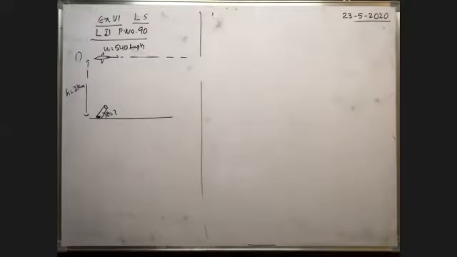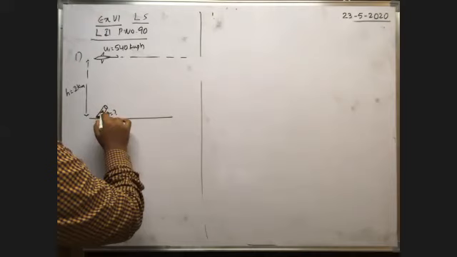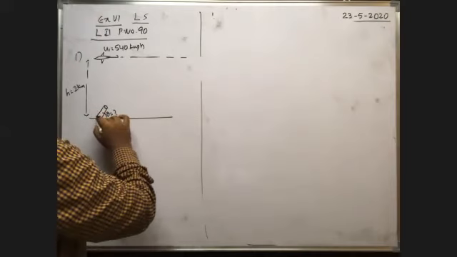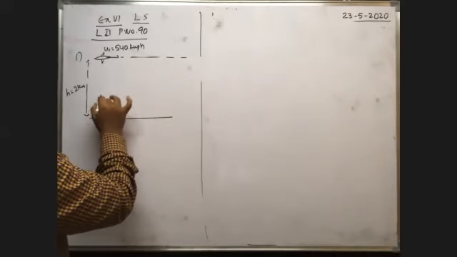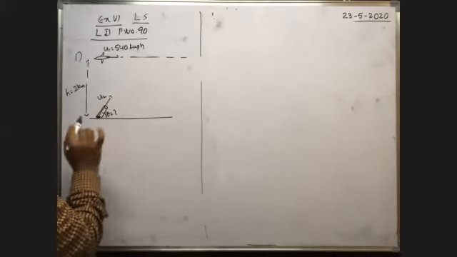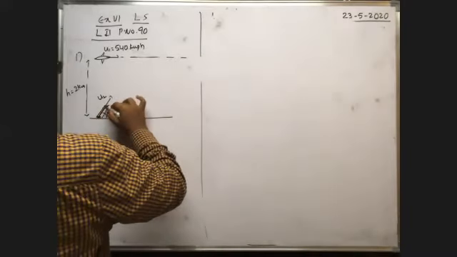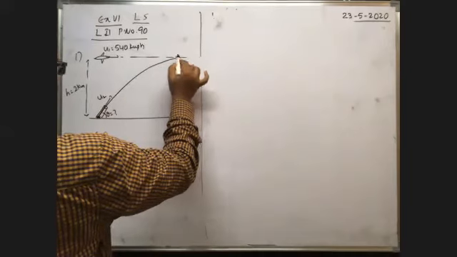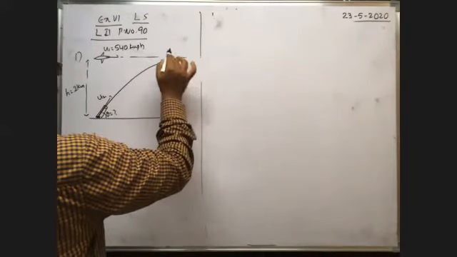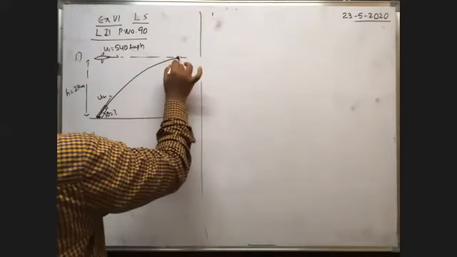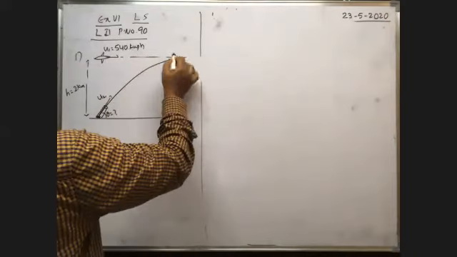To hit the fighter plane, the gun we use is called an anti-aircraft gun. At what angle is the bullet fired from this gun? The bullet fired from the gun moves with a velocity, say u2, at an angle of theta. This is just like an oblique projectile. It travels along the parabolic path, and when it reaches the point here, the plane must reach the same point by then. Then only the bullet hits the fighter plane.